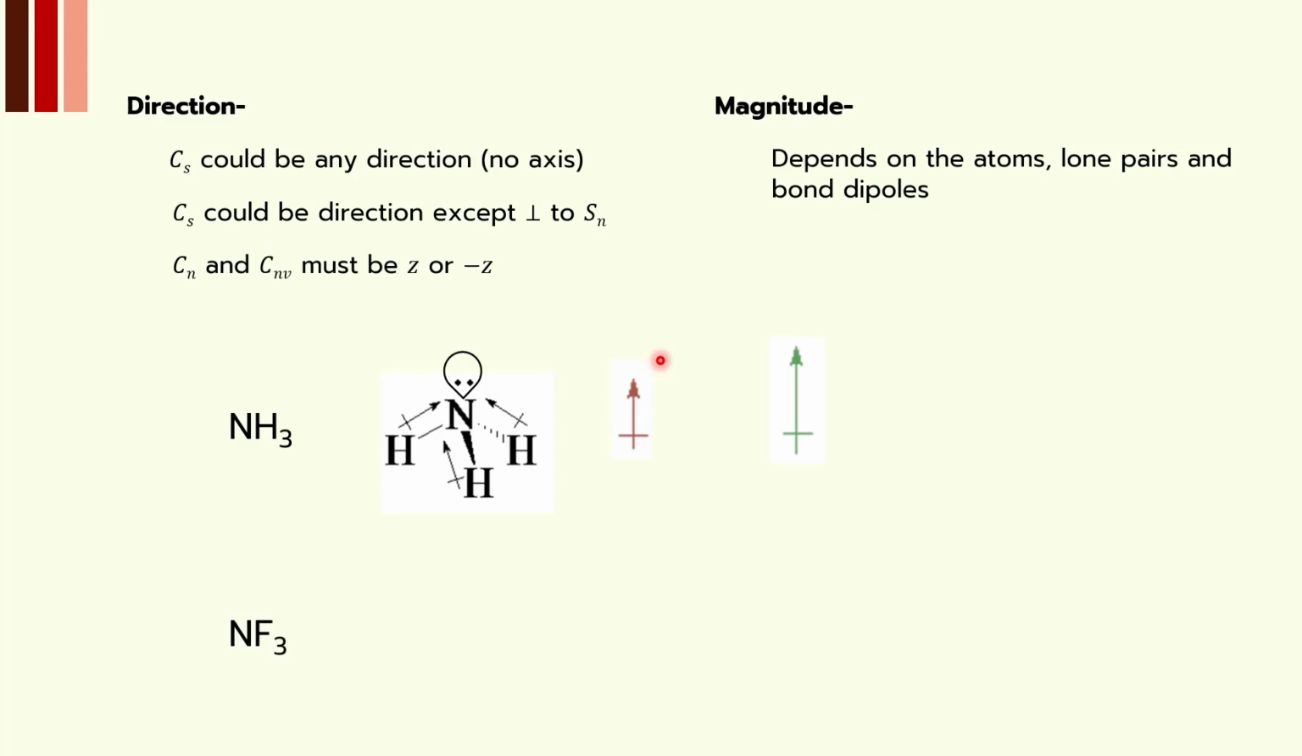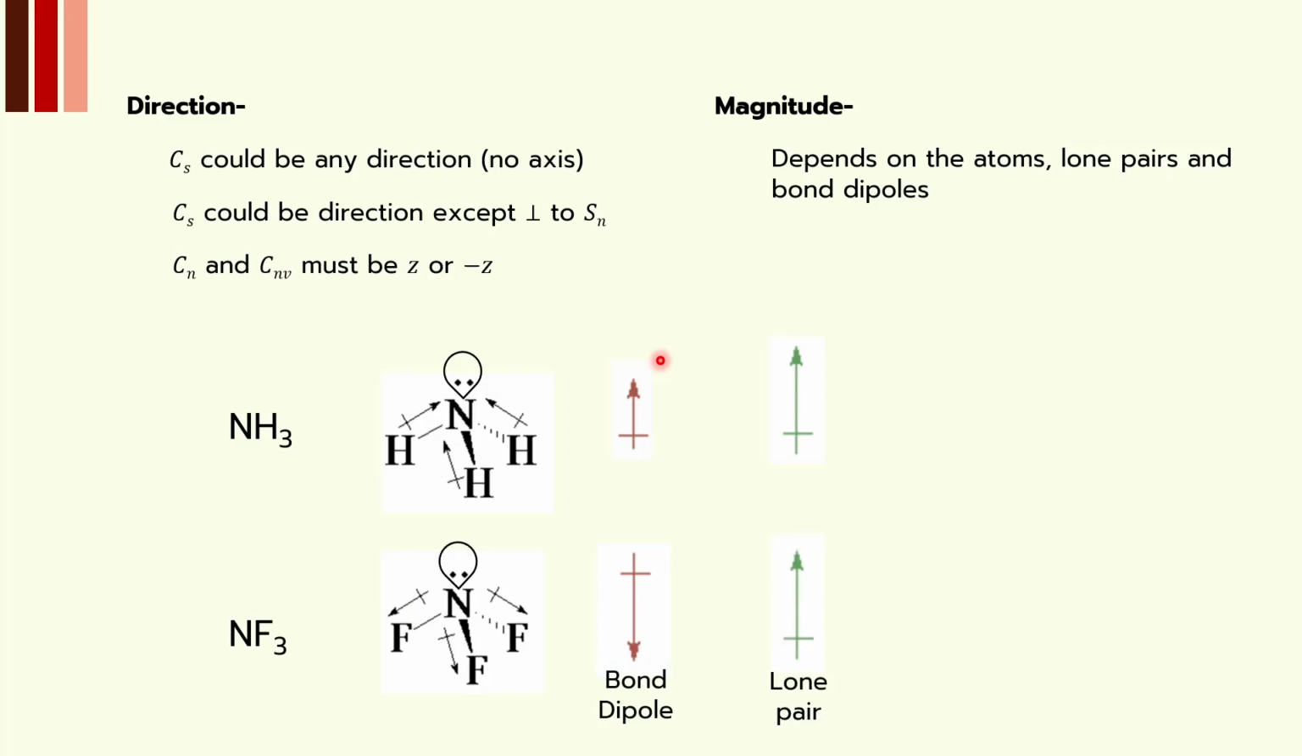However, when you talk about NF3, now the case is reversed. Because fluorine is more electronegative than nitrogen, the bond dipole direction would be reversed. However, the lone pair would continue to contribute in the upward direction, and as a net result, the molecule as a whole has nearly 0 dipole moment, though it is a pyramidal molecule. Nearly 0, it's not absolutely 0. So the direction can be seen only in terms of the bond dipoles and the lone pairs of the structures.